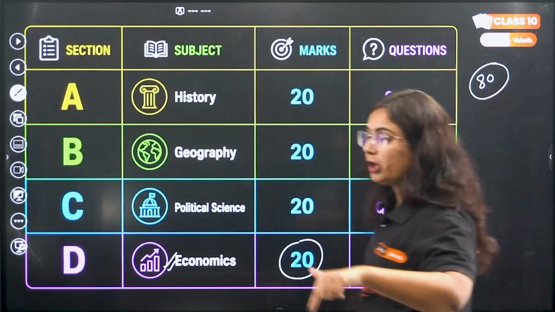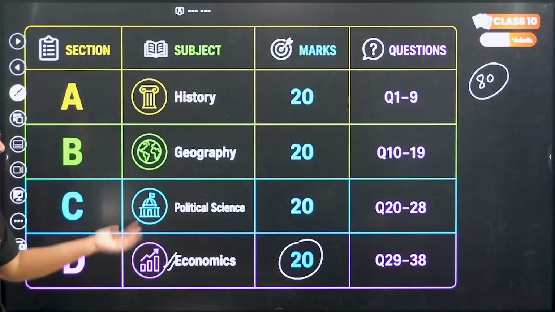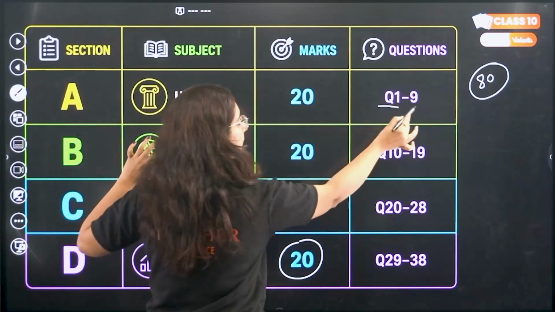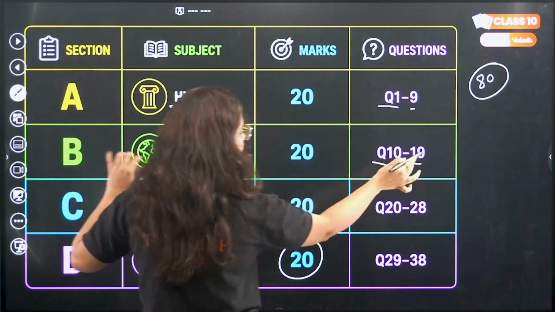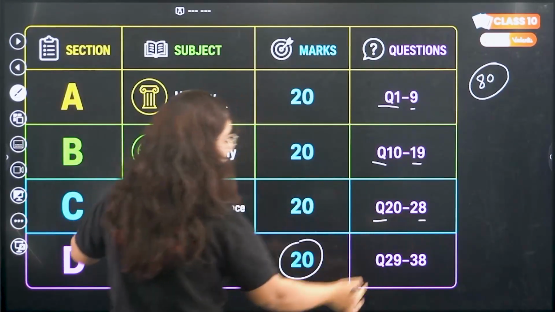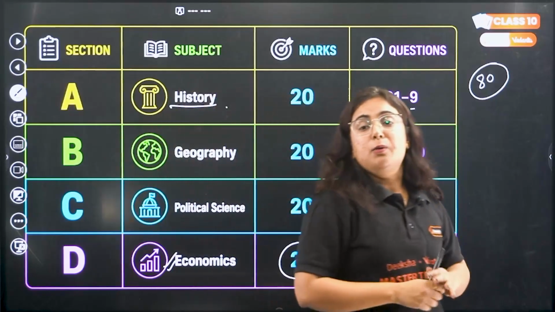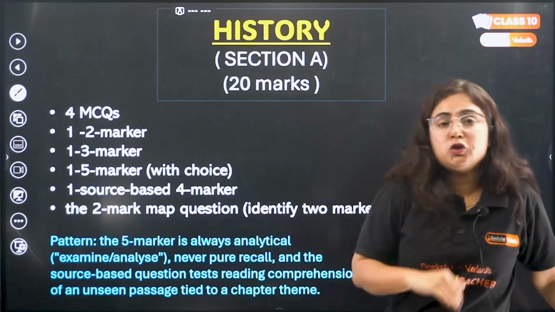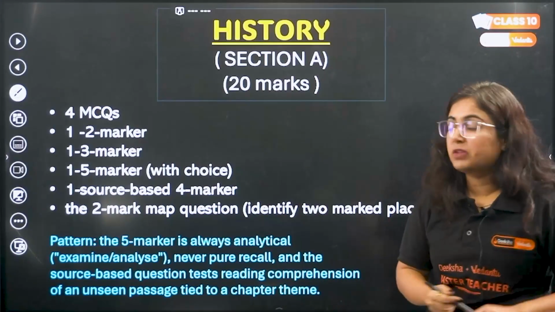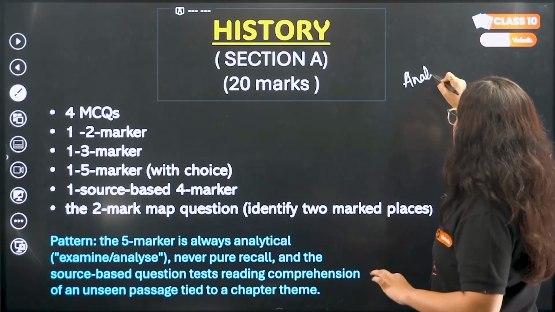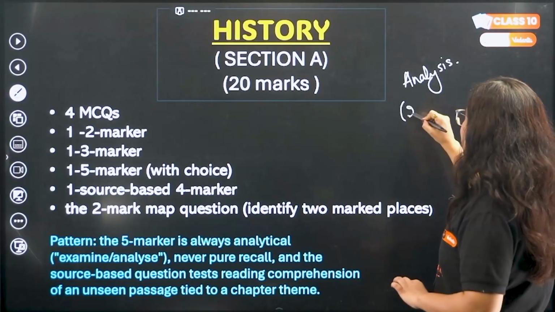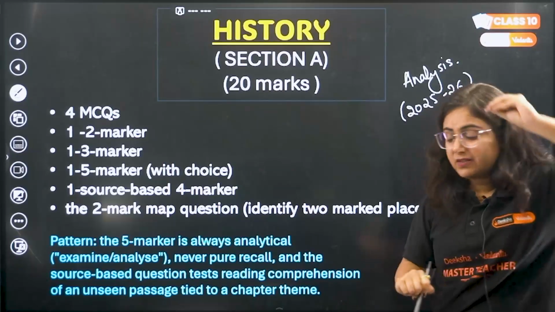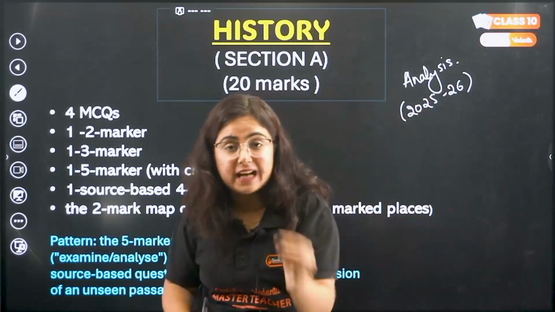Done. And we will also be talking about how the paper pattern looks. Then political science, 20. See the question numbers also. Questions 1 to 9 will be for history, 10 to 19 for geography, 20 to 28 political science, and 29 to 38 will be the questions from the section of economics. That's great. Now I am going to talk about all the sections, beta. This is basically the analysis of the paper that came in the 25-26 board examination, and your SST paper will look exactly like this.